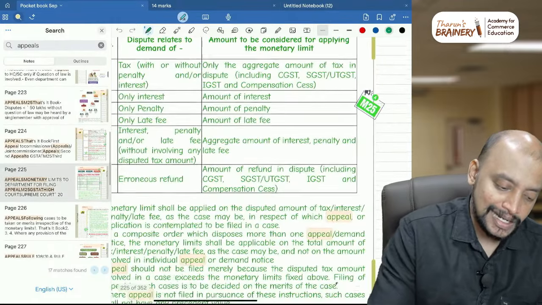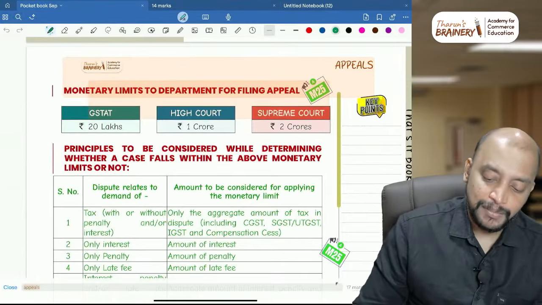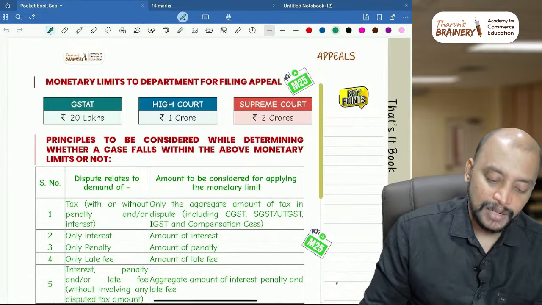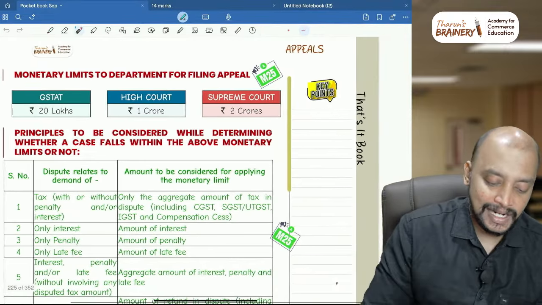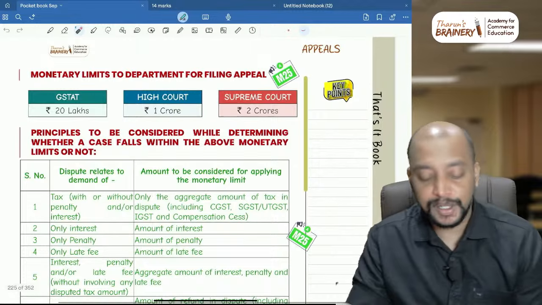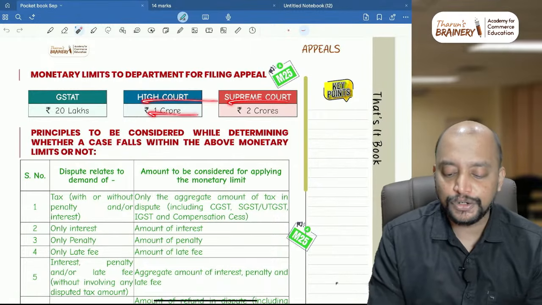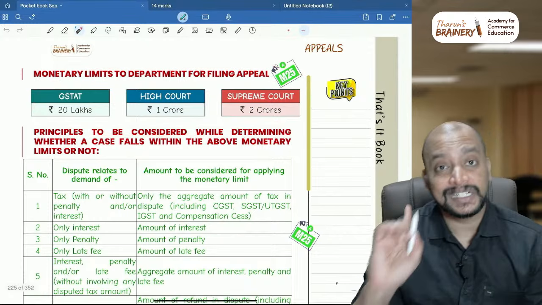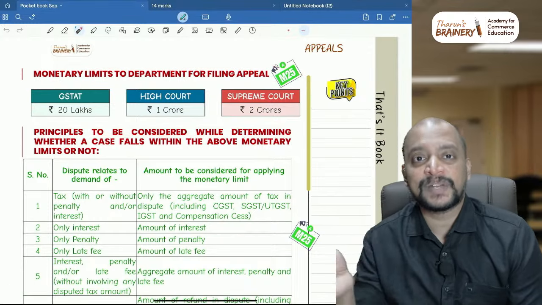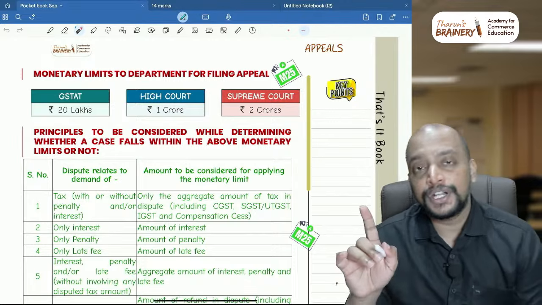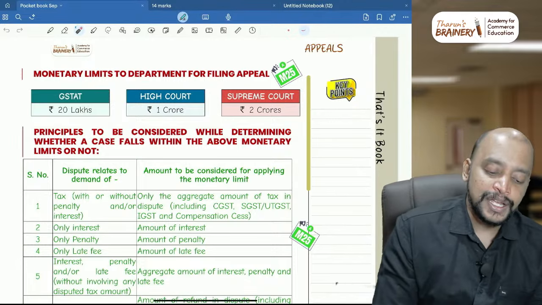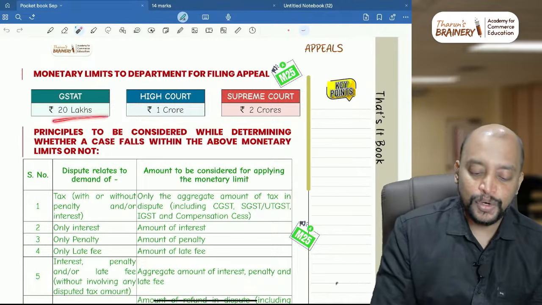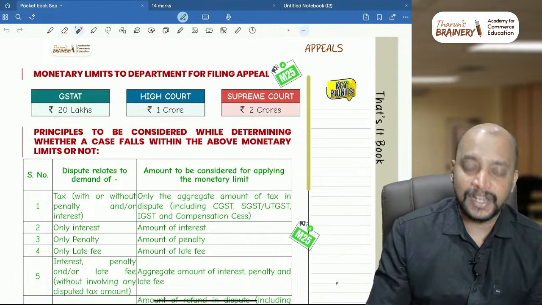So you can see here, if the department is going for appeal, the monetary limit for GST appellate tribunal is 20 lakhs. More than 20 lakhs only the department can go for appeal. High Court will be more than 1 crore, Supreme Court will be more than 2 crores. While computing this limit, we need to check the tax. Suppose tax plus interest plus penalty, everything is in dispute, you need to check only the tax. If the total tax amount is more than 20 lakhs, 1 crore or 2 crore, then they can go for appeal.